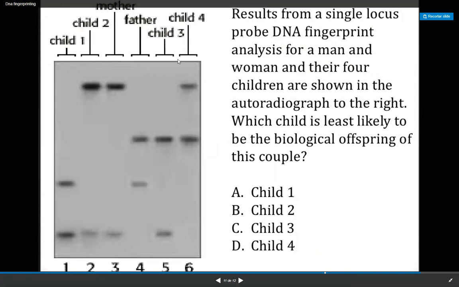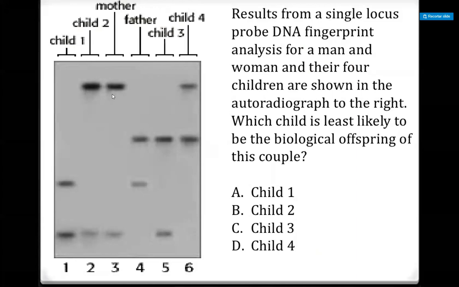Out of all these children, which is not the biological offspring of this particular couple? You only have to look at the positions of the bands in the chart and tell me which is not the authentic child of this couple. Child 1, child 2, child 3, or child 4 are the four options in front of you.